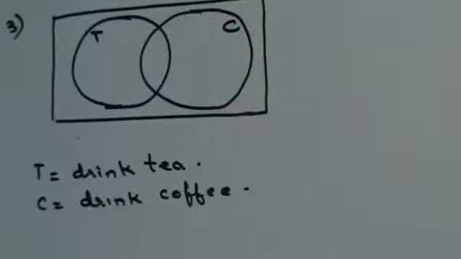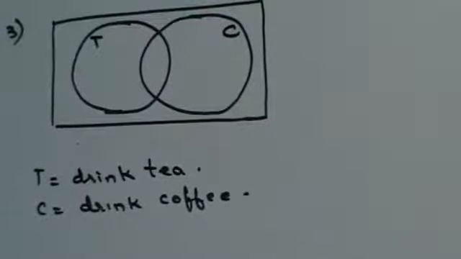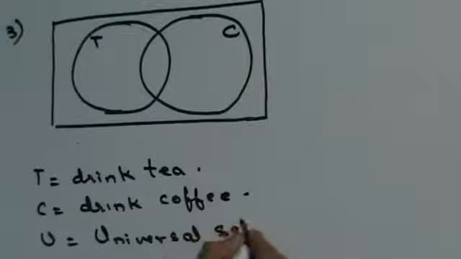Find the probability that the student takes, first part of the question, at least one of the 2 drinks. Second part of the question, only one of the 2 drinks.